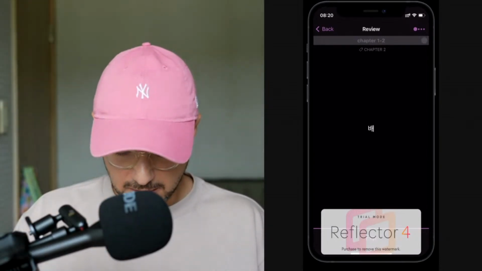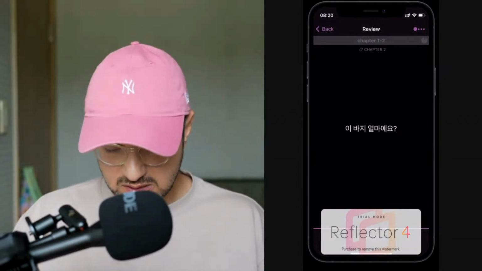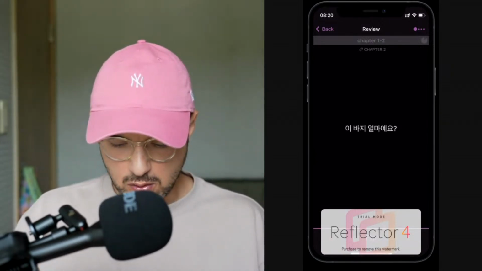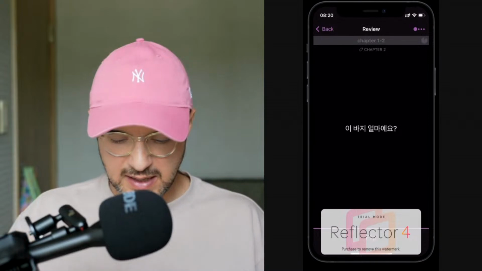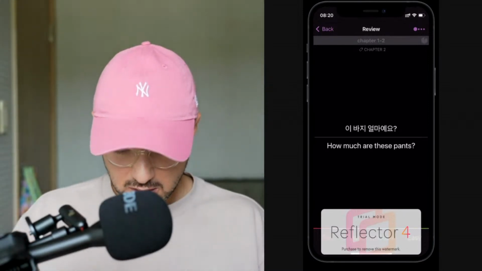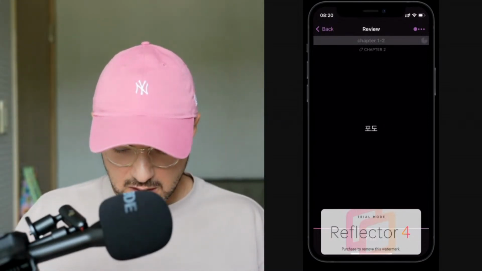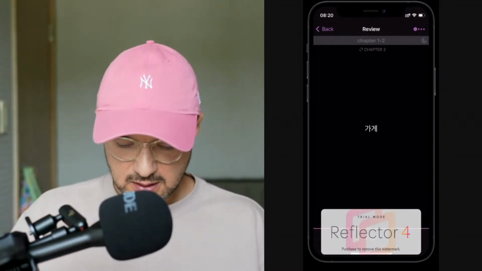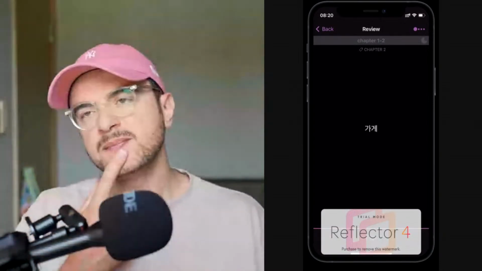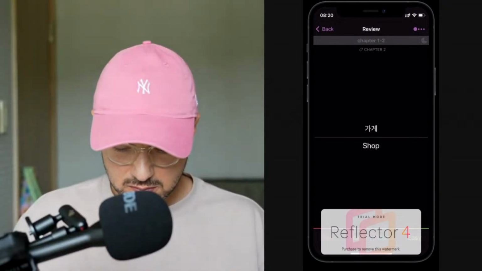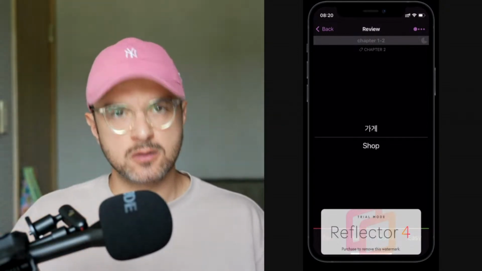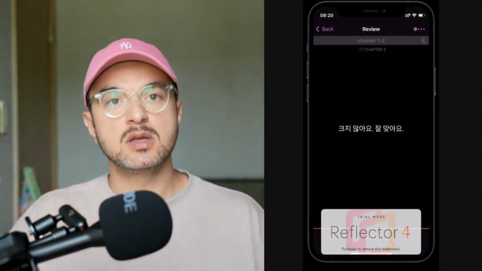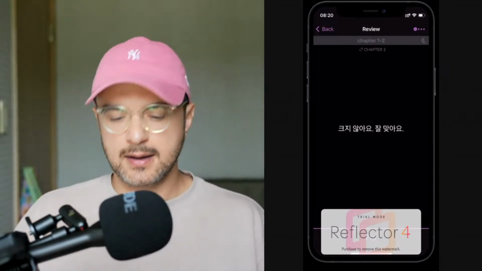So, I think this is a pair. There you go. It was easy for me. So 이 배지 얼마예요? These pens, how much do they cost? How much are these pens? Good. 포도 is grape. Sorry, this was easy for me. 가게. Okay, 가게. 가게 is shop, but it was not so easy for me. So I will say hard, and it will be reproposed to me shortly.